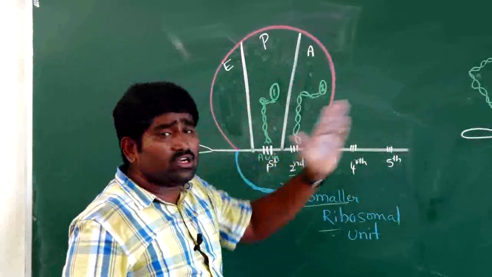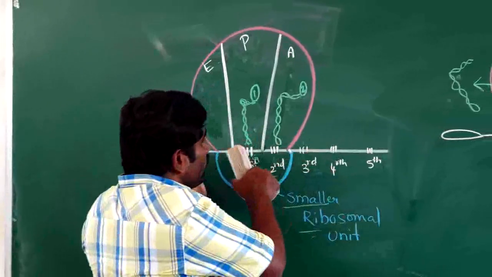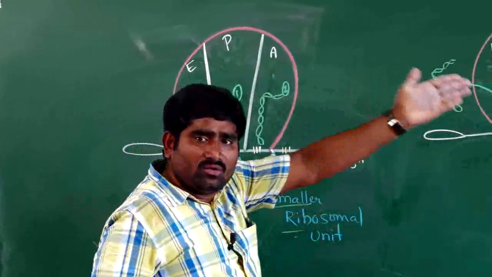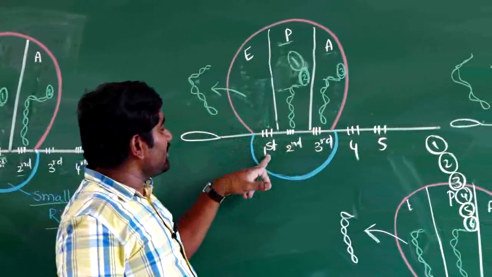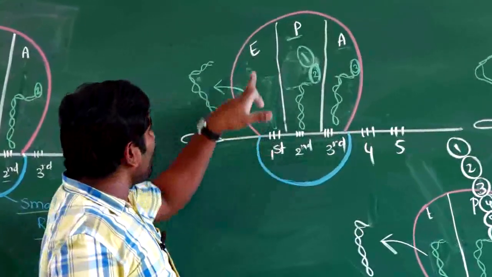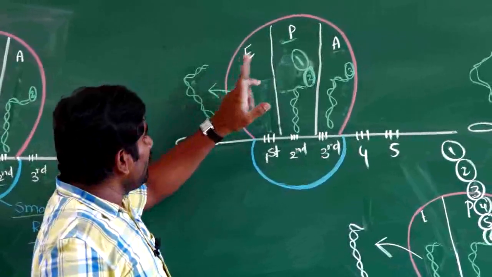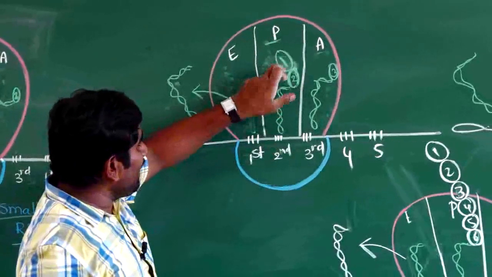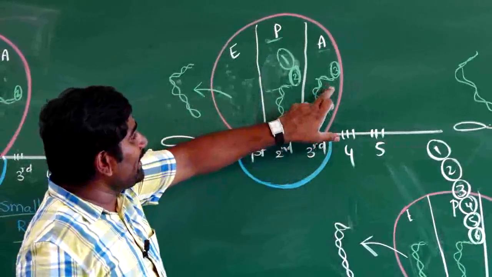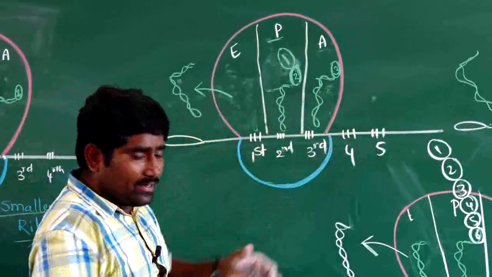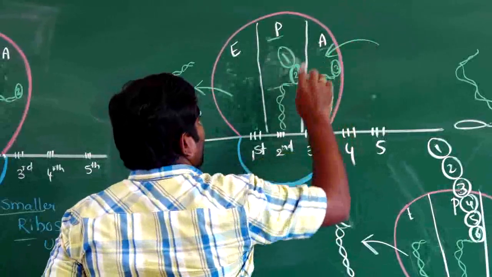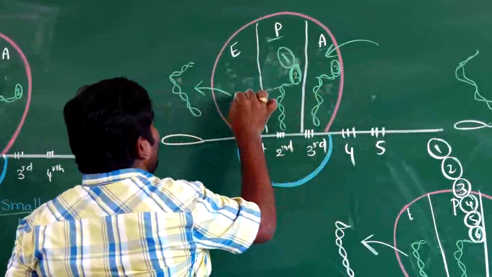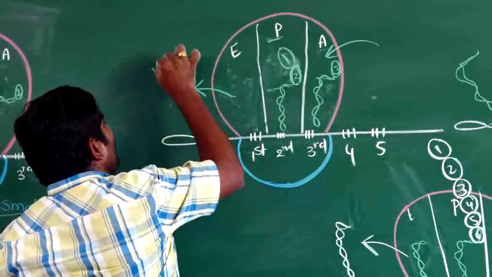When the ribosome moves 1 codon distance, let us go to this one. So this is the ribosome moving 1 codon distance. Now you can see the first codon is at the E site and the second codon at the P site, and the third codon and third tRNA, the third tRNA is accepted. Now the third tRNA is accepted, you can see.